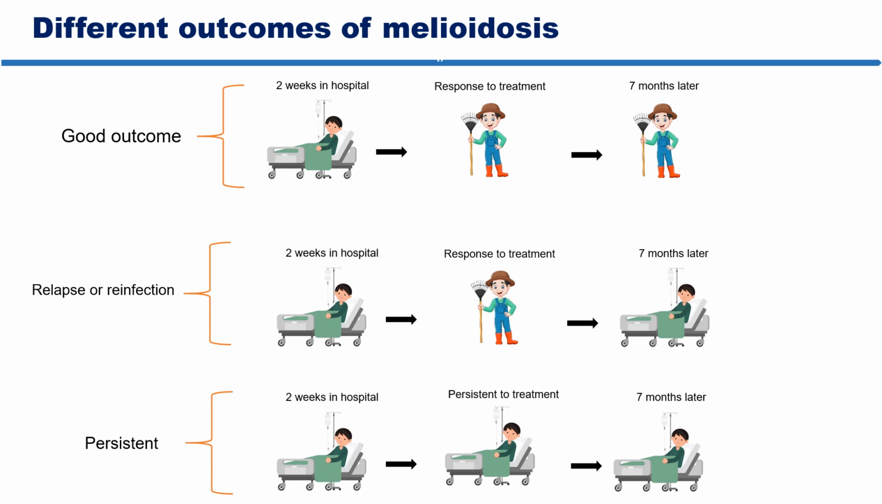The second group is relapse and reinfection patients. The patient responds to antibiotic treatment, but after completing the dose, they get ill again, and they have to come back and be admitted to hospital again. The last group is persistent infection. This group of patients never respond to antibiotic treatment.